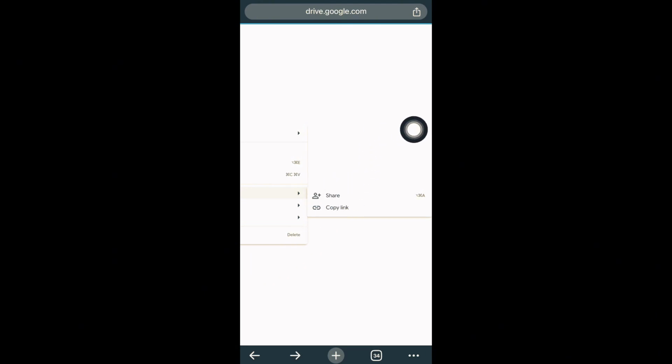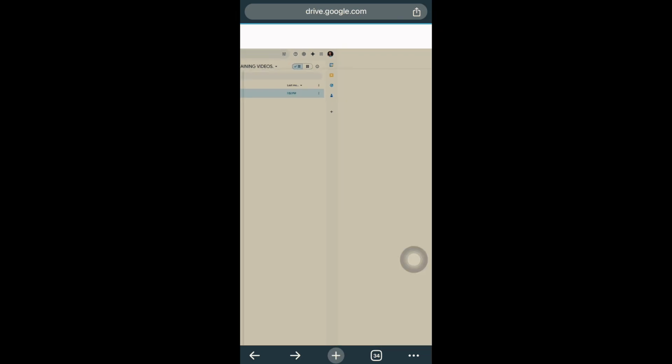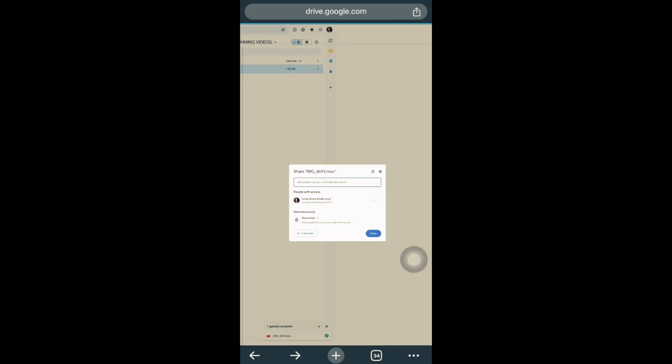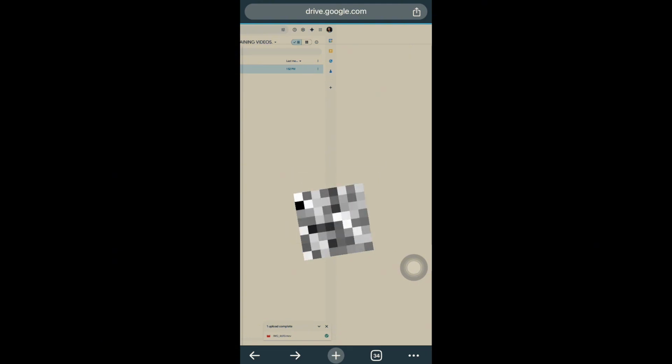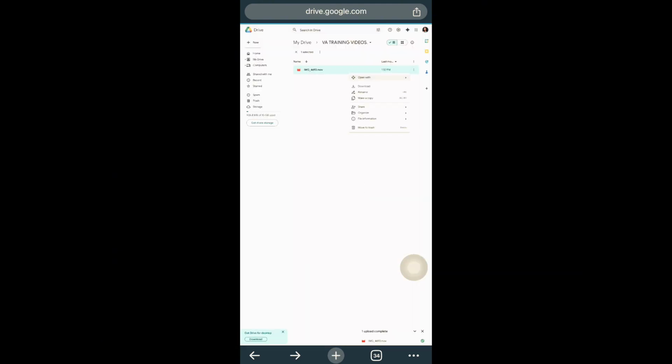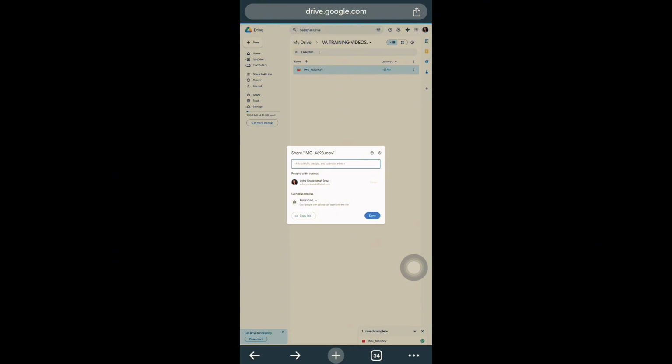Now all you have to do is enter the person's email address. So let's say I want to share it with my second email address. All I need to do is enter the email address here. Once you enter it, you can share it with the person. Now let's quickly work on that. So let me just choose someone. Now I've been able to choose someone. So the only thing I now have to do is decide how I want this person I just selected to view this particular file.